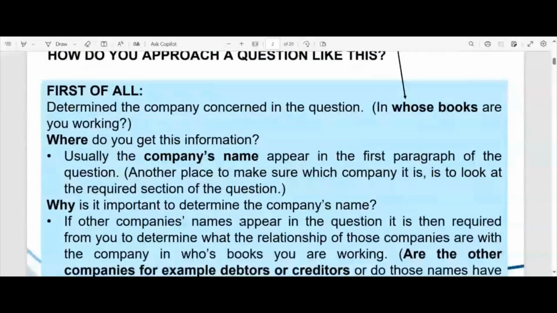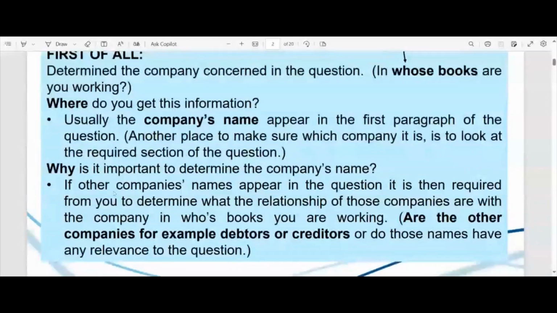And then, just explaining why it's important to determine the company's name: it comes down to in whose books you are working, whose journals you are doing, whose postings, whose adjustments, whose financial statements you are drawing up. If you don't know that, then you shouldn't be in financial accounting 2, should you?